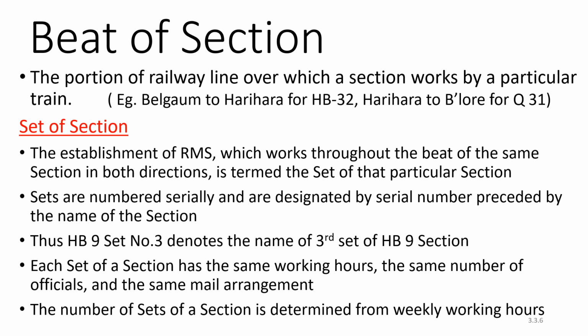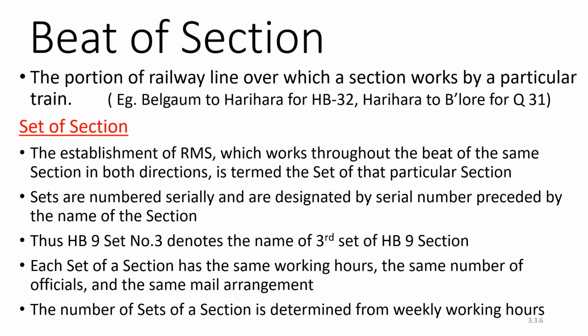So here, when the train is moving from one place to another, Belgaum to Harihar, it will come back from Harihar to Belgaum, correct? Both ways the train will be passing. If one section is working that particular route, both upward and downward, that is vice versa, Belgaum to Harihar, Harihar to Belgaum, like this, that will be the beat of that particular section.